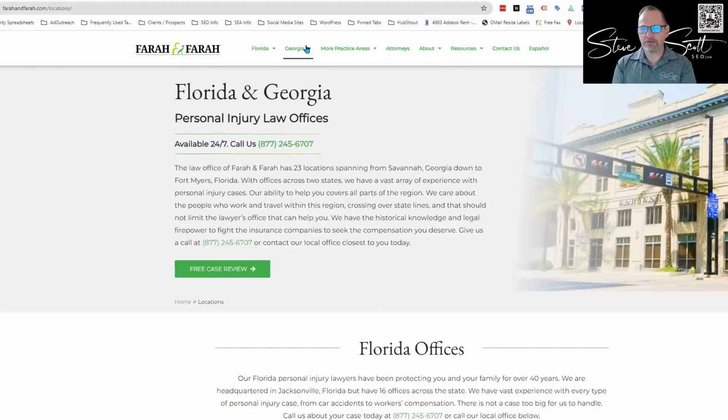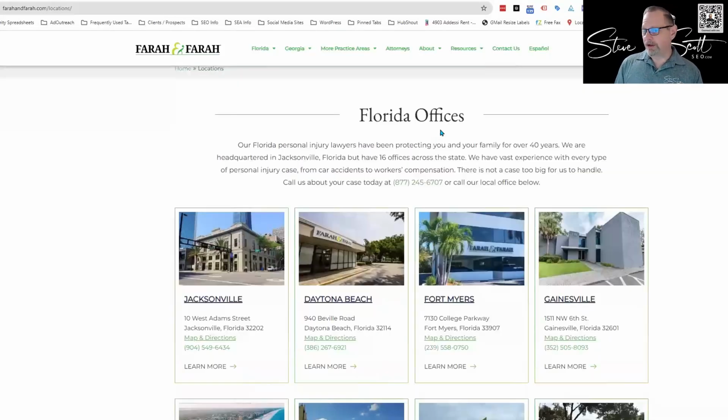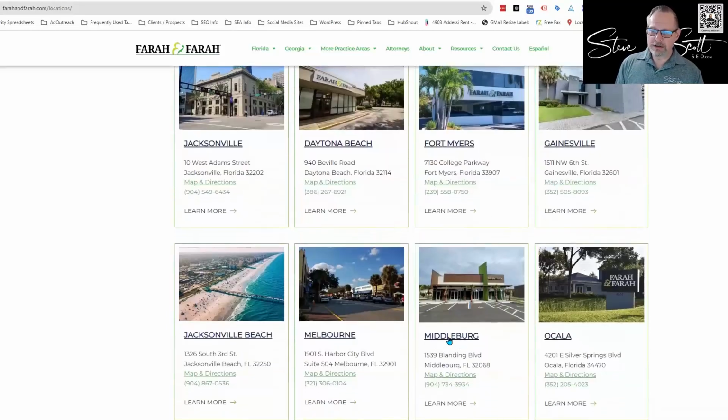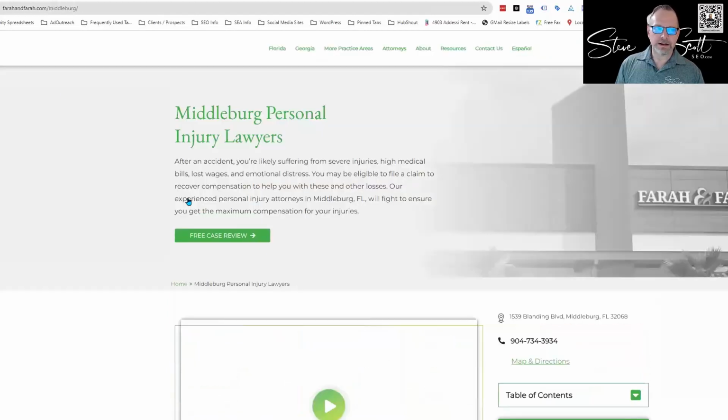You can definitely get found this way. You can definitely get links into this site, into this page. And you can see people can definitely link into these pages. You can interlink your own pages. You see they kind of do it here in Florida offices. They have a link to all their Florida offices, right? Which is great. So if you go to like Middleburg, that's going to take me to Middleburg. And there we go to Middleburg.